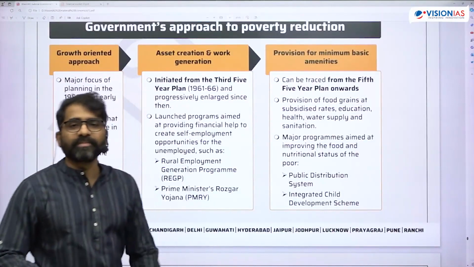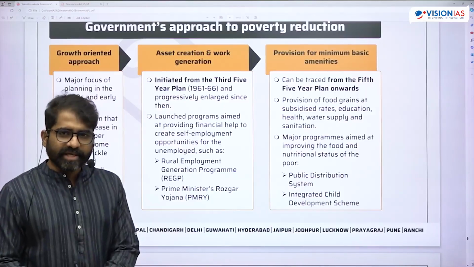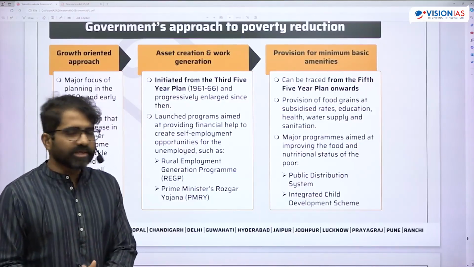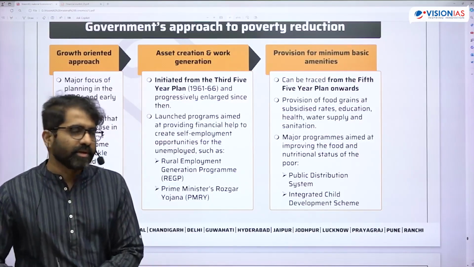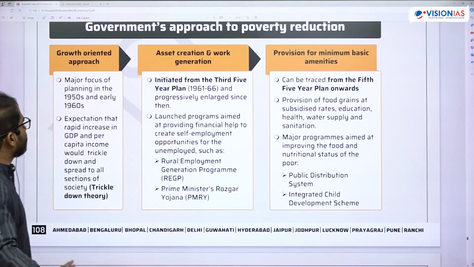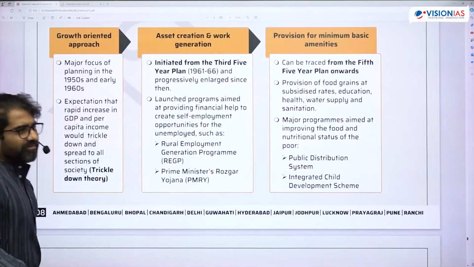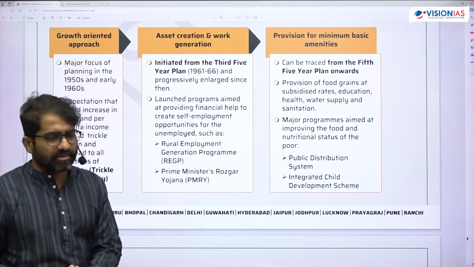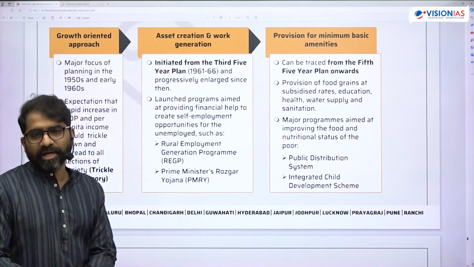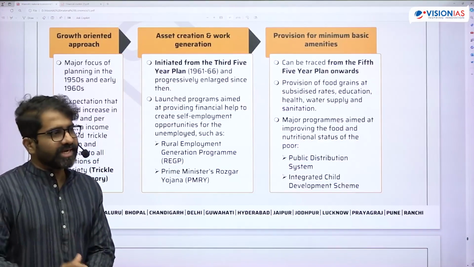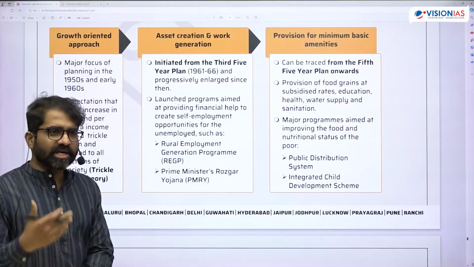Now, government's method. Poverty eradication will take time, but India was partially successful with respect to handling poverty. So, the growth-oriented approach. One problem with India is that till the 6th 5-year plan, we did not have a specific focus on unemployment, etc. In the 1970s, Madam came up with the slogan, it is not Indira Hatao, it is Garibi Hatao.